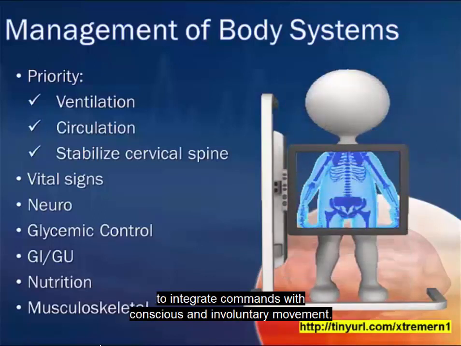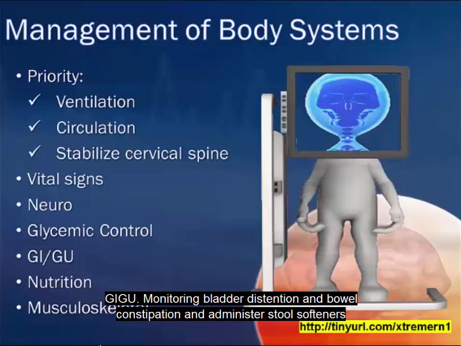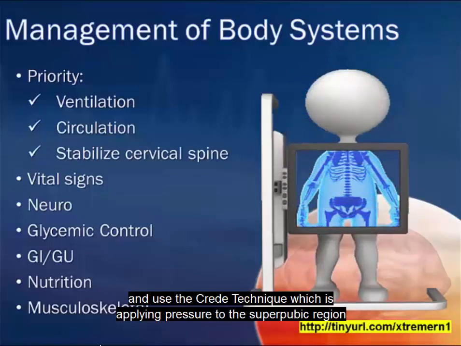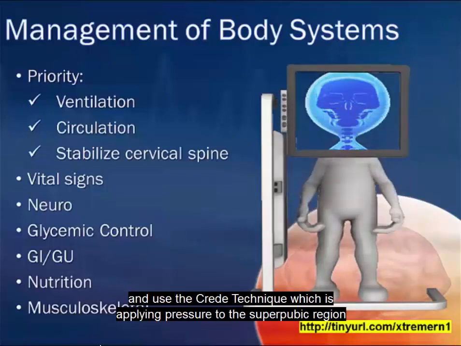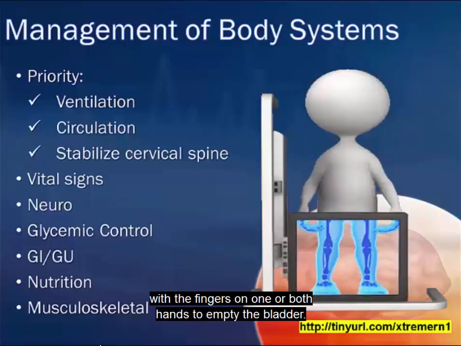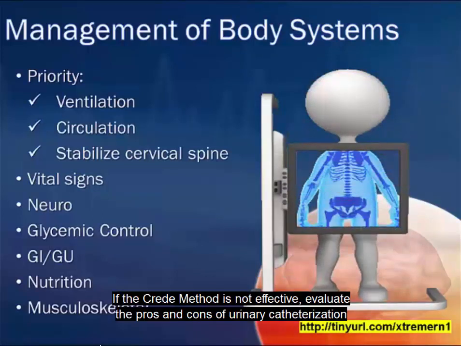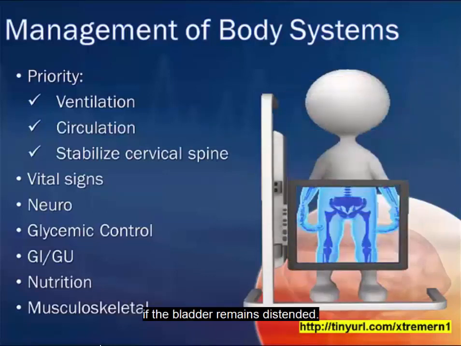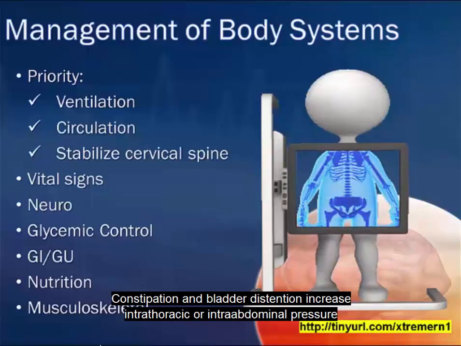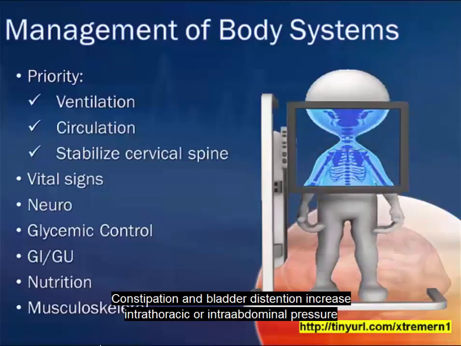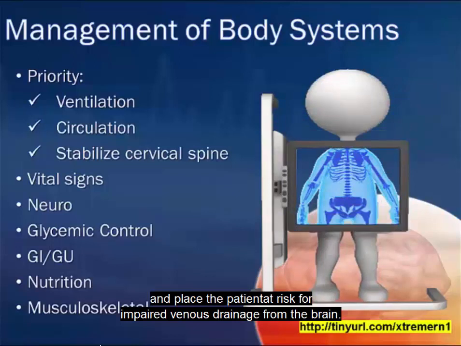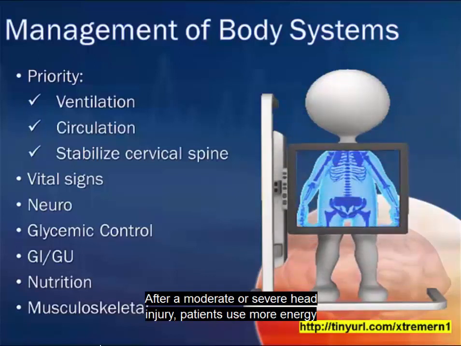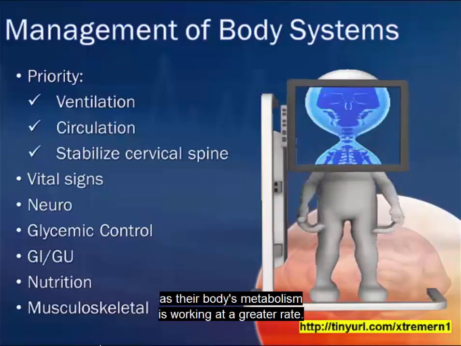and involuntary movement. GI/GU: monitor bladder distension and bowel constipation, administer stool softeners, and use the Crede technique, which is applying pressure to the suprapubic region with the fingers on one or both hands to empty the bladder. If the Crede method is not effective, evaluate the pros and cons of urinary catheterization if the bladder remains distended. Constipation and bladder distension increase intrathoracic or intra-abdominal pressure and place the patient at risk for impaired venous drainage from the brain.